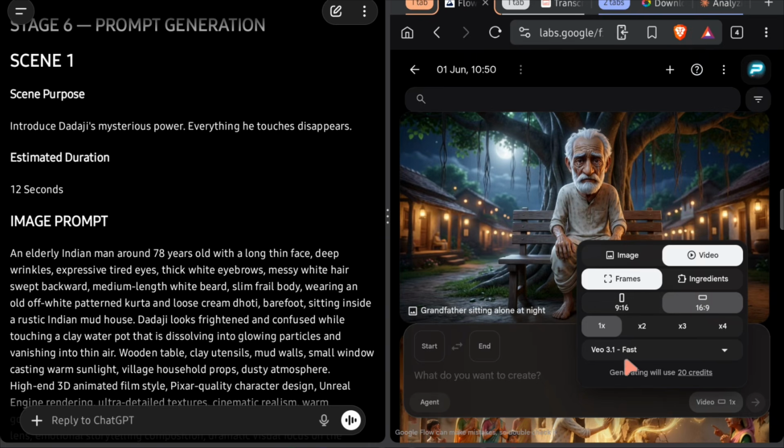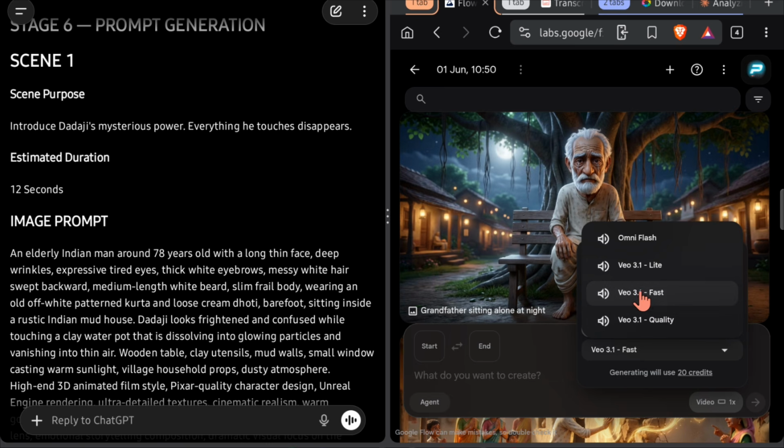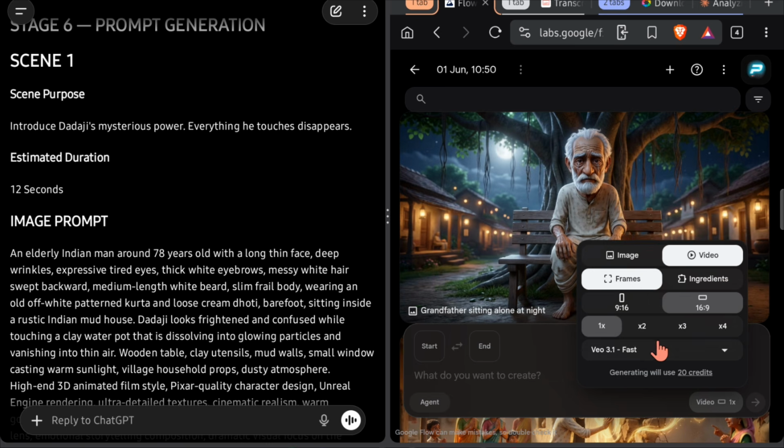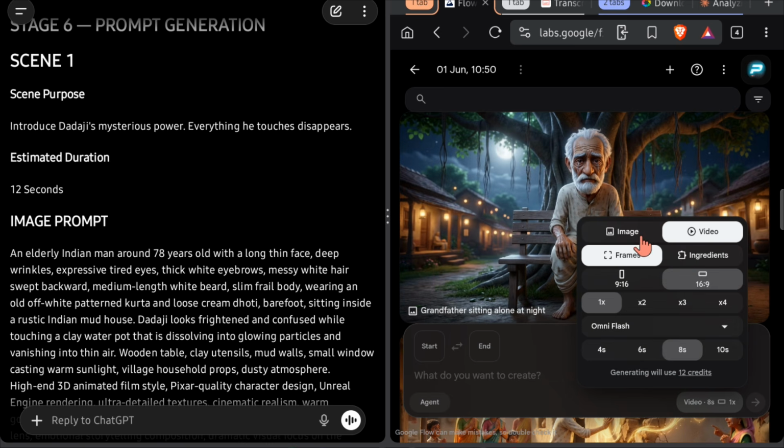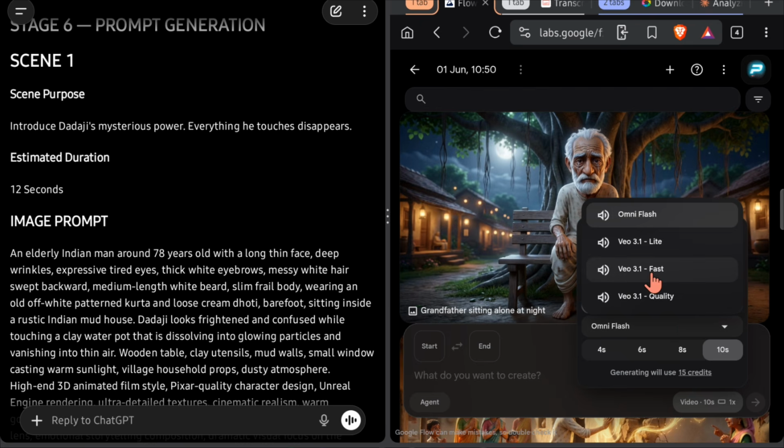For the model, keep Google VO 3.1 Fast selected. If you prefer, you can also use OmniFlash. OmniFlash is another good option because it generates 10-second videos using only 15 credits. So that is also a solid choice. But for now, I will continue using Google VO 3.1 Fast.